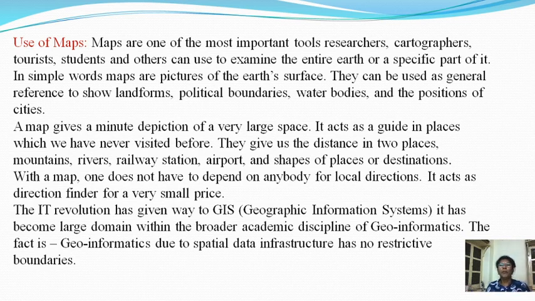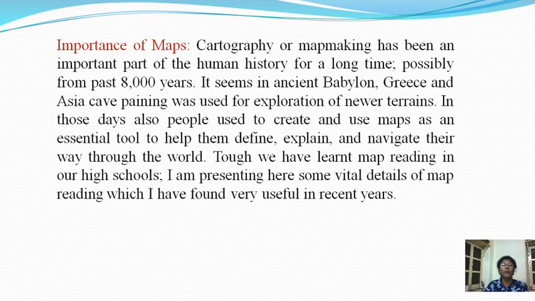They can be used as a general reference to show landforms, political boundaries, water bodies, and the position of cities. A map gives a minute depiction of a very large place. It gives us the distance to places, mountains, rivers, railway stations, airports, and the shapes of places where they are located. We are getting it at a glance, and that's why maps are very important.